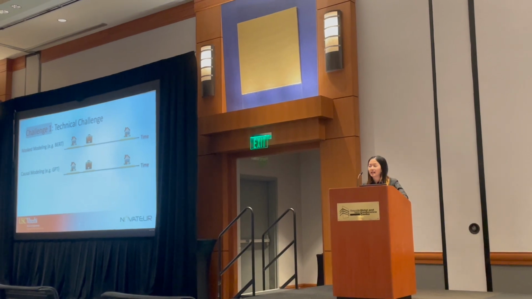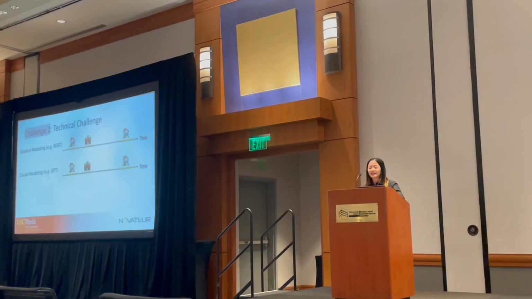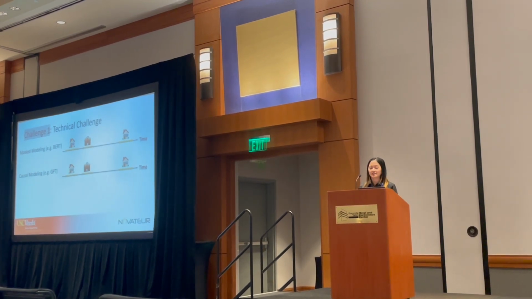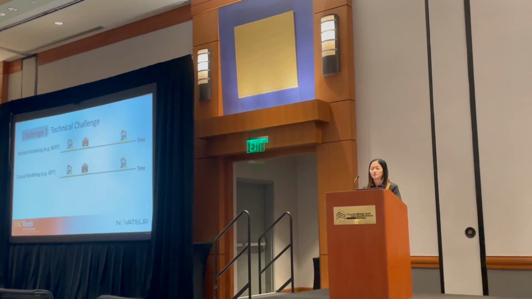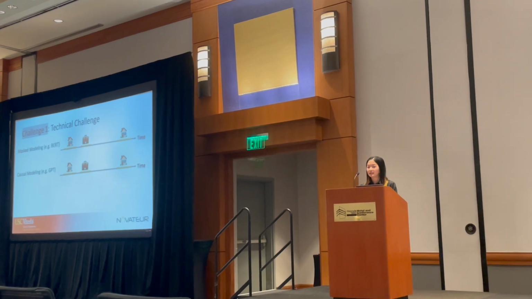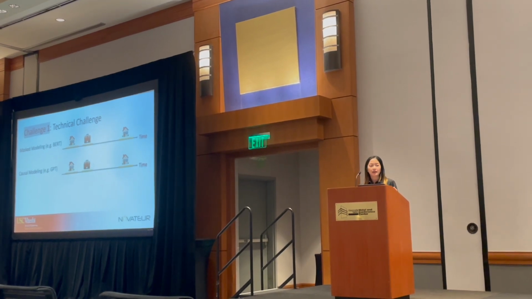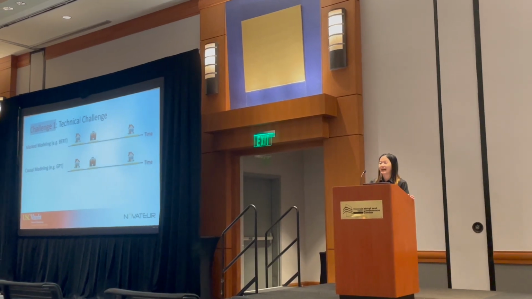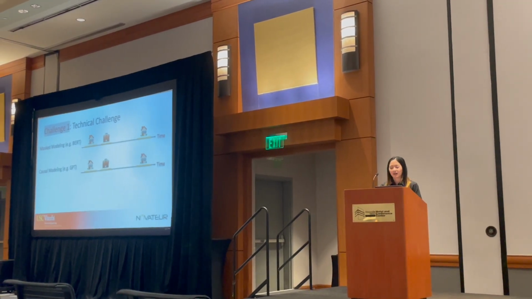For the first challenge, which is kind of technical, it's about the modeling approach. In the state-of-the-art methods, especially in text, when we think about sequence modeling, we think about two of them. One is mask modeling, such as BERT, and the other one is causal modeling, such as all the models that have GPT in the name.